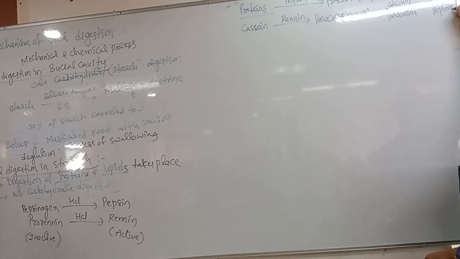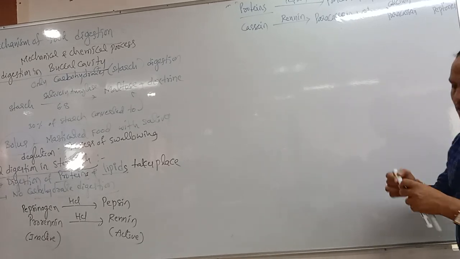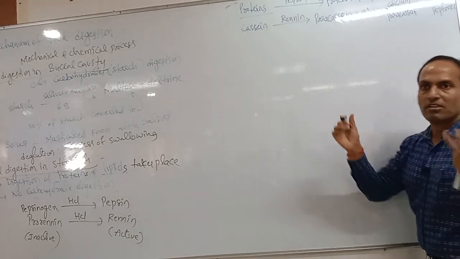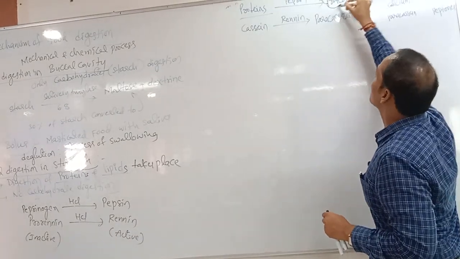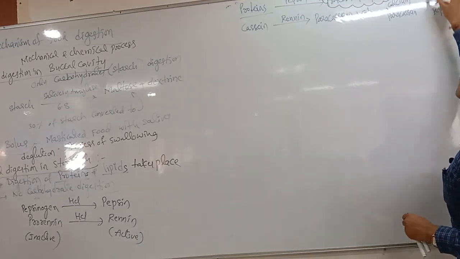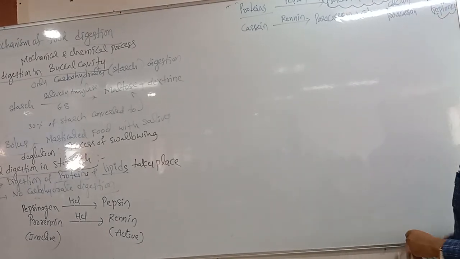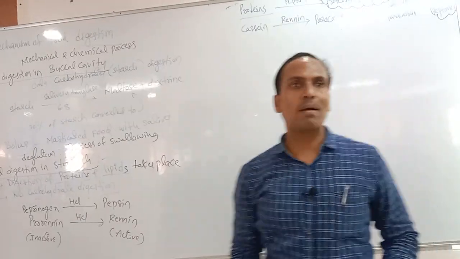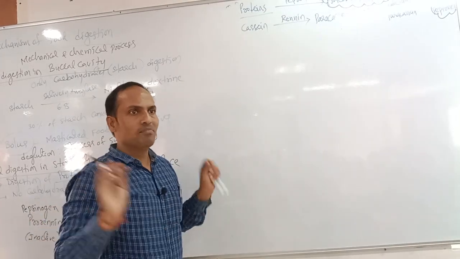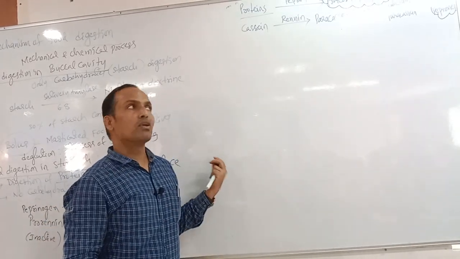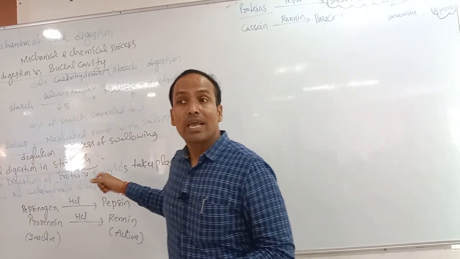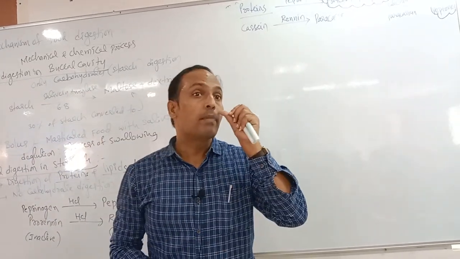Proteoses and peptones. Are you observing here? In our stomach, does complete digestion of protein take place? No, not complete, only partial digestion. So finally what do they form here? Proteoses and peptones. This means complete digestion of protein does not take place in our stomach. Clear?